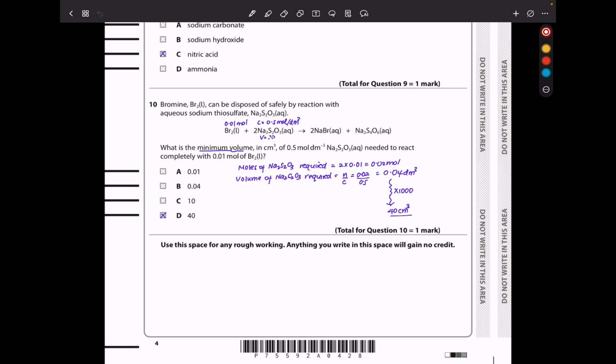So the number of moles of sodium thiosulfate is going to be 2 times the moles of bromine, which gives us 0.02 mole. So the volume of sodium thiosulfate required is going to be number of moles divided by concentration, which is 0.02 divided by 0.5, and the answer is equal to 0.04 decimeters cubed. However, this question wants us to give the answer in centimeters cubed, and so we have to multiply by 1000, which is going to be 40 centimeters cubed, and this is going to be the answer.